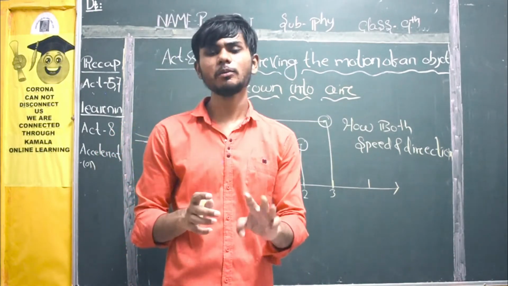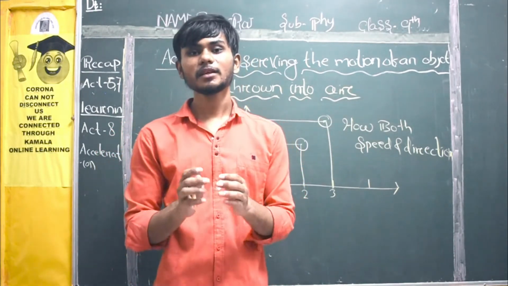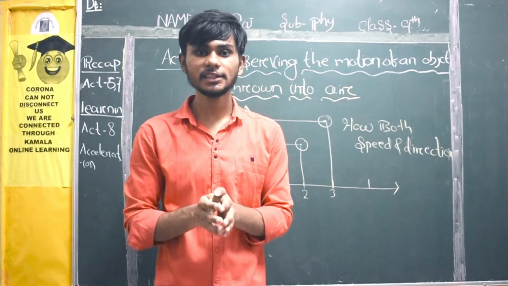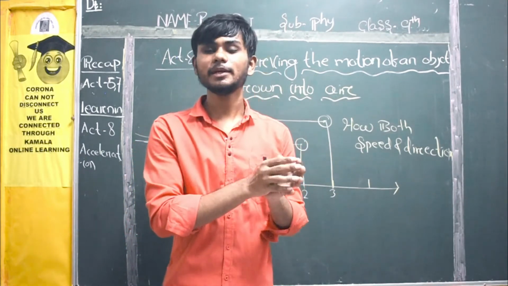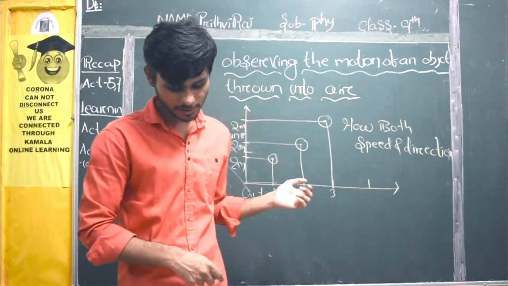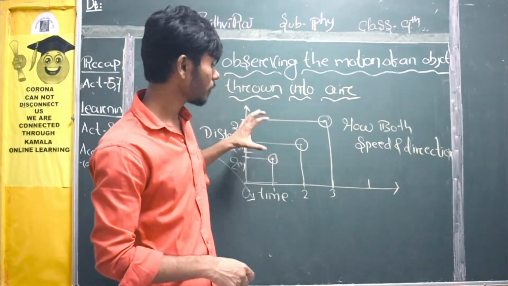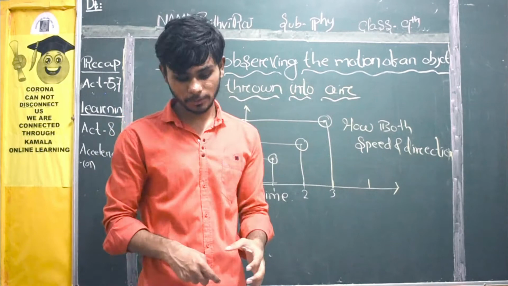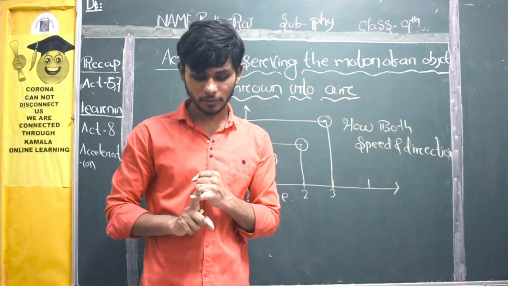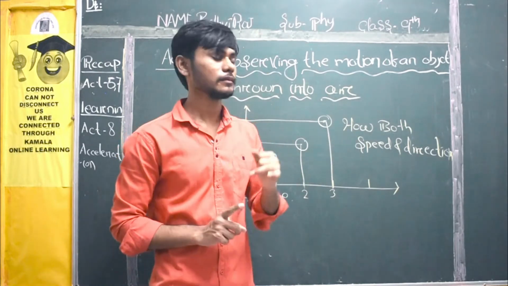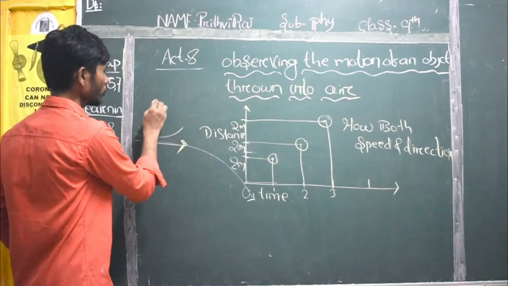Here we are talking about three conditions. What are those three conditions in which you can observe speed and direction both simultaneously changing? These are the three conditions we have observed from this diagram, where both speed and direction are changing. Motion of an object is said to be non-uniform when its velocity changes. You need to remember this.